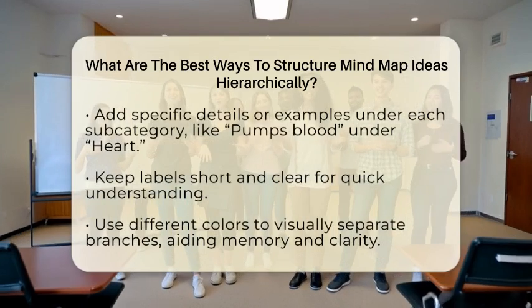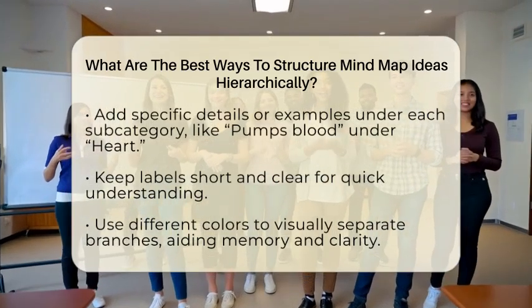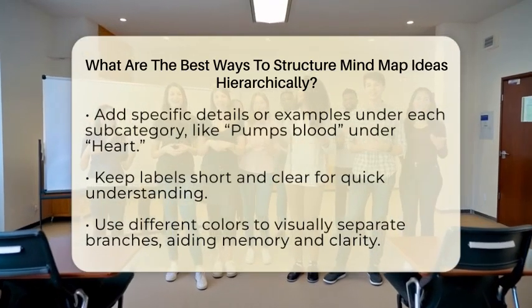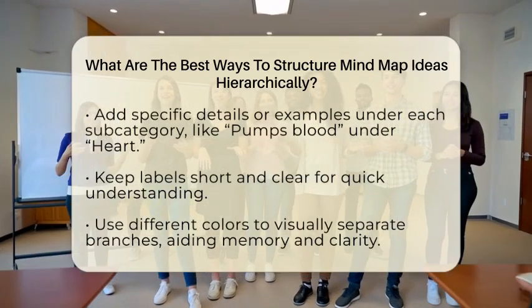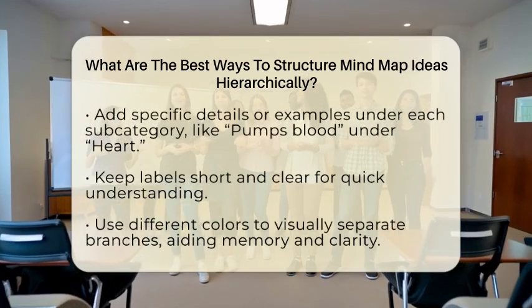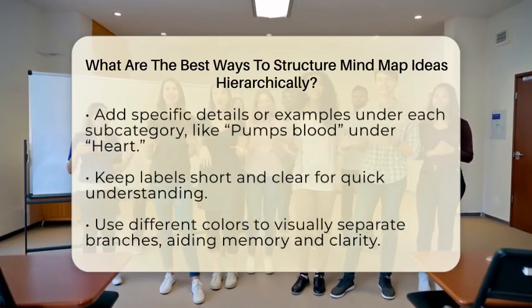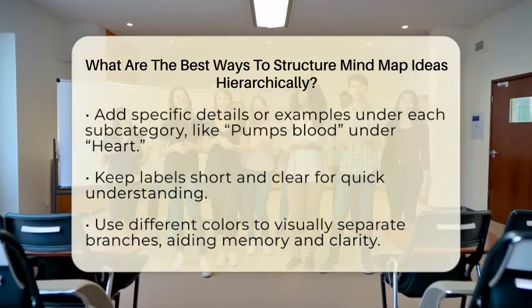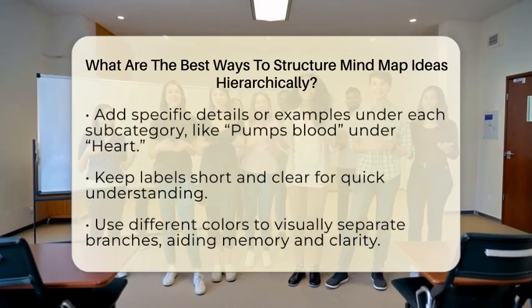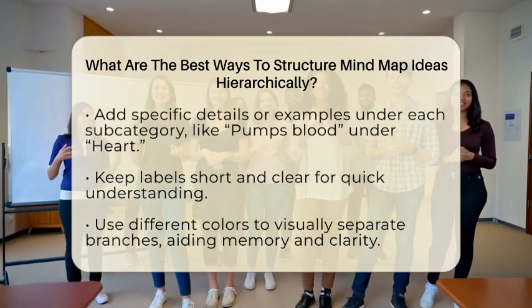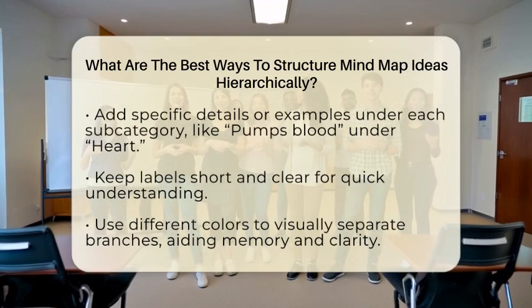Under organs, you might add heart, lungs, and brain. These are your subcategories. Next, add even more specific details or examples under each subcategory. For heart, you could include pumps blood, has four chambers, and located in chest. Keep your labels short and focused so they're easy to read at a glance.